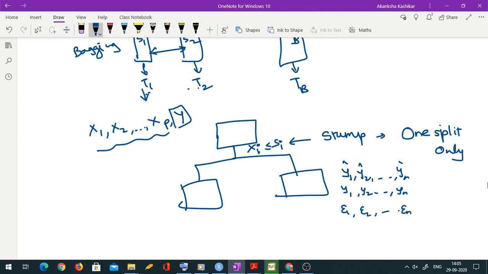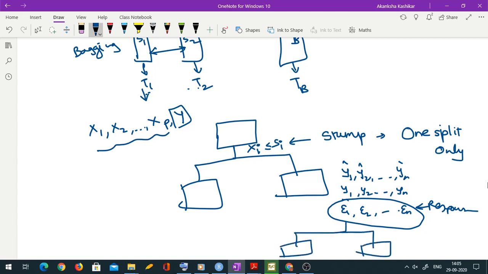Now we use these residuals as responses and fit one more such tree, again of only one split. So it would have some xj less than or equal to sj as the splitting criterion.